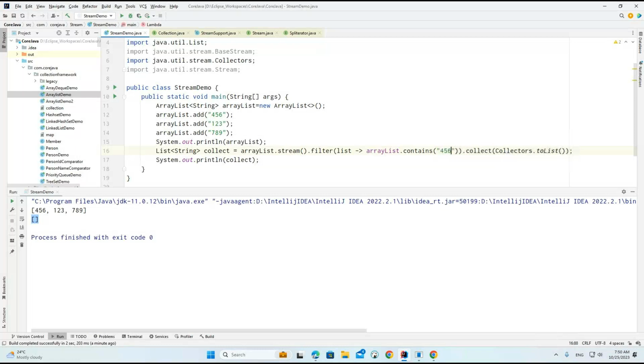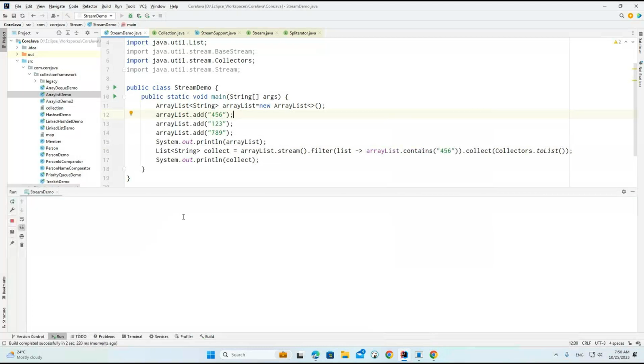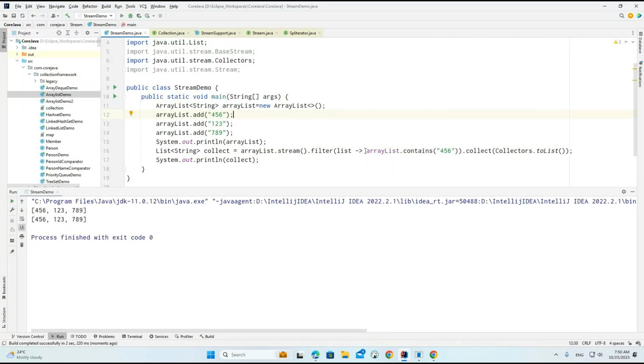So let's say I want to provide 456 here. I just want to check the contains with 456. Now if you see here, 456 is available, and again we are getting the stream records, because it is a stream and we are doing the filter. The filter will check the records one by one. For each record, we are checking this particular content, and based on the content we are going to do this operation.